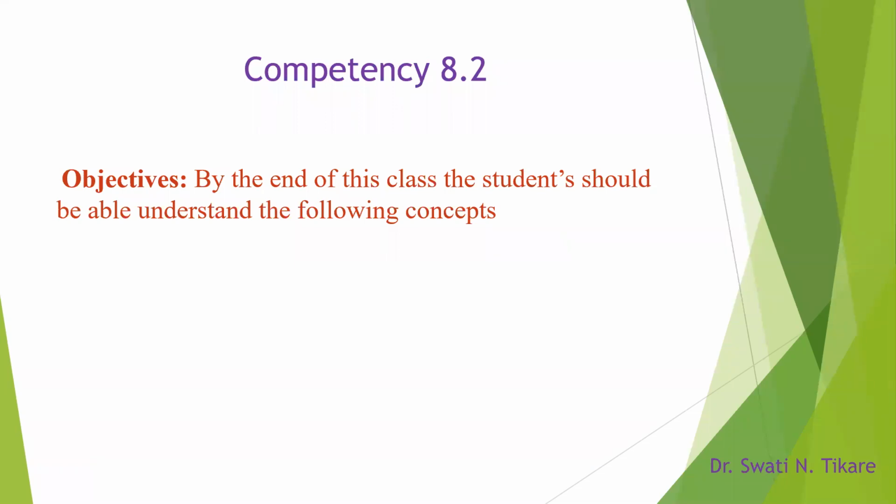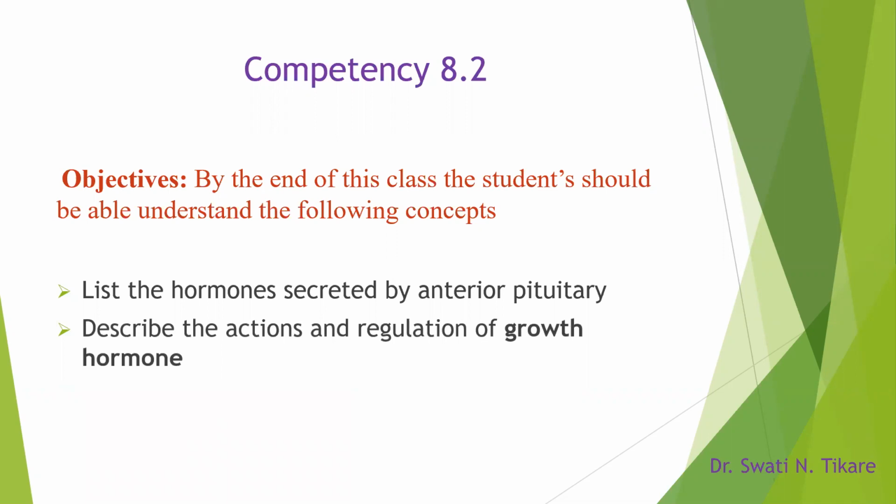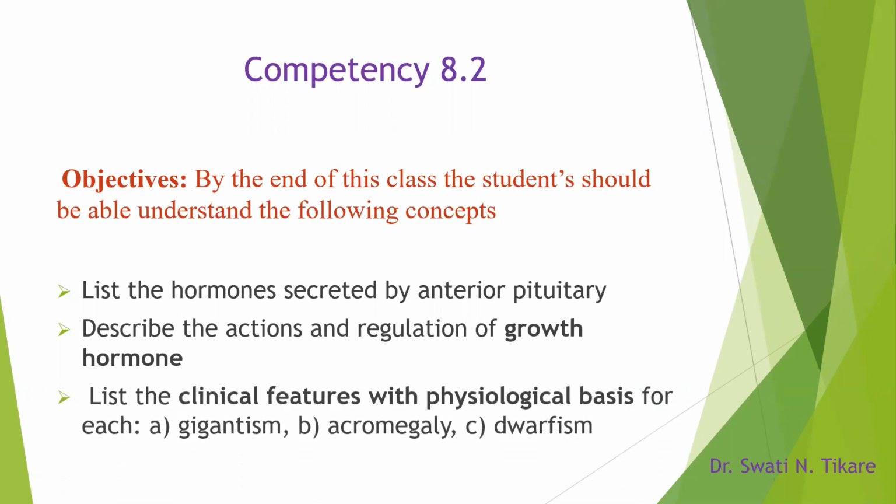So the objectives for today's class include, under the competency 8.2: list the hormones secreted by anterior pituitary, describe the actions and regulation of growth hormone, and list the clinical features with physiological basis for each of them, that is gigantism, acromegaly, and dwarfism. So these are our objectives for today. So let's get started.